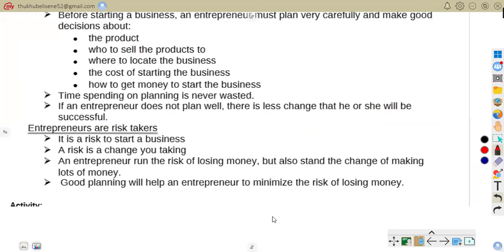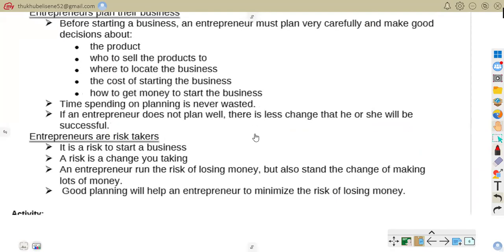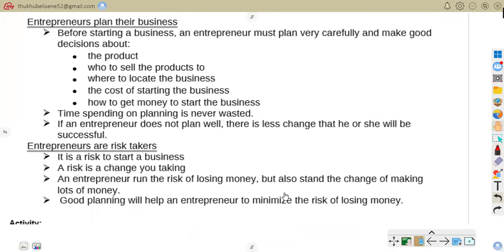Let us move on to another thing. Now we are on entrepreneurs planning their business. Before starting a business, an entrepreneur must plan very carefully and make good decisions about the product. Decide what goods or service will be sold.